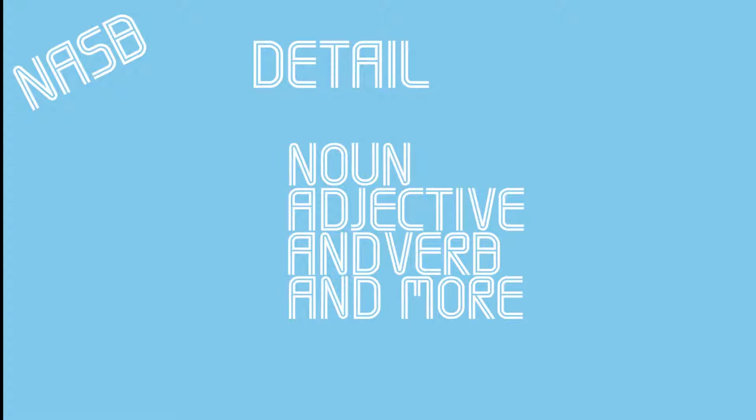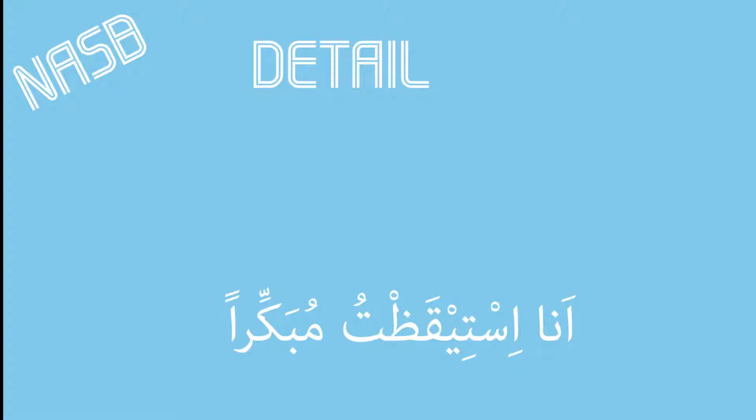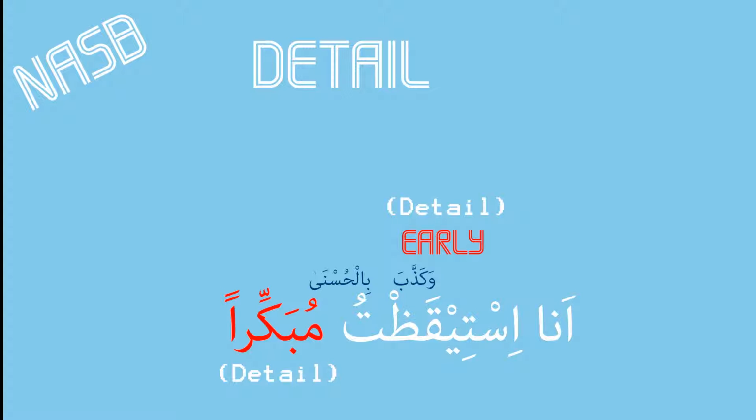Now we move on to the nasab, or the detail. The detail can be translated as a noun, adjective, adverb, and more in English grammar. So in the same sentence, أنا استيقظت مبكرا, or I woke up early, the word early is the nasab, or the detail, and in this case, an adjective. Nasab can easily be found when the word that is nasab is singular.